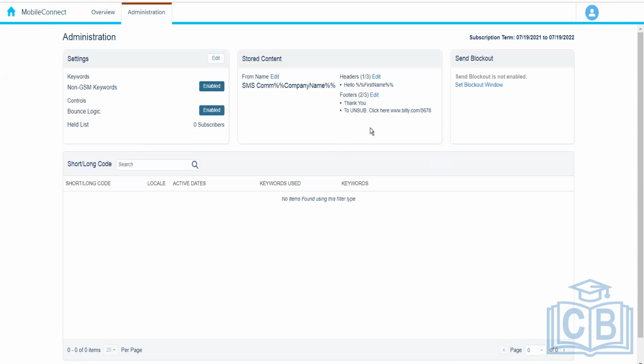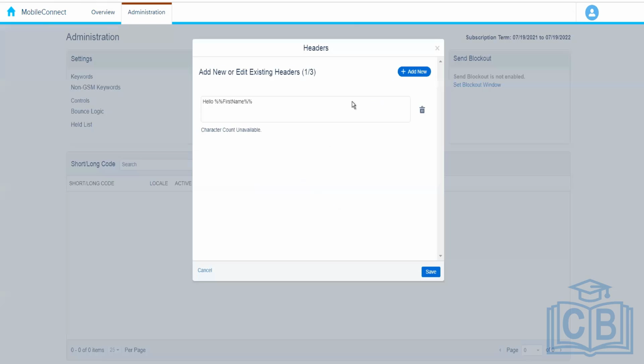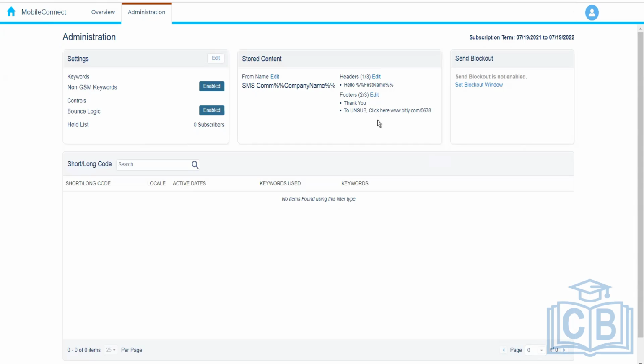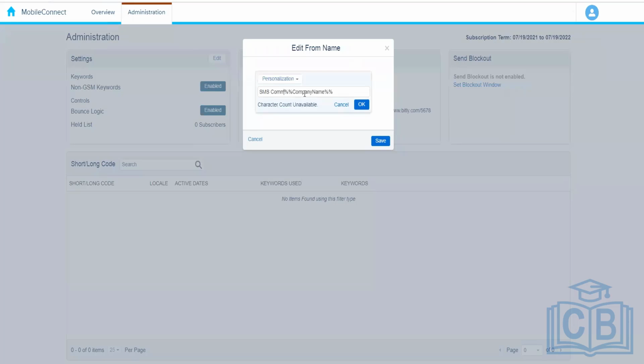Similarly, headers and footers, we can configure over here. And at the time of message creation, we will choose the headers, and whatever content we have written over here will be fetched and appear over there, so that we don't need to write it every time we are creating the SMS message. So let me just move this for now.